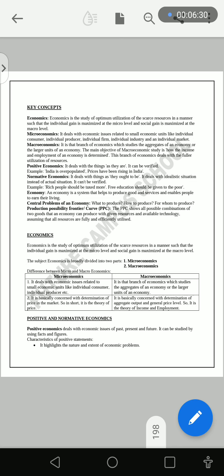The production possibility frontier graph or curve will be described in the next pages. Please view the full video for that.